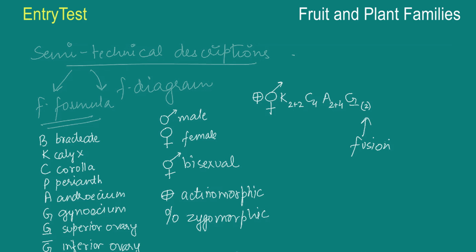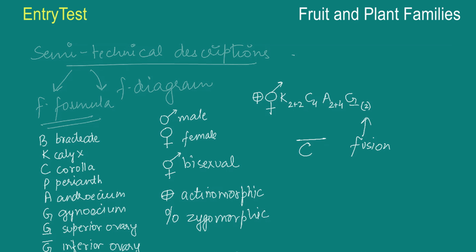And sometimes when they are adhering to each other, that is shown by a line drawn above the symbols of the floral parts. So let's suppose C is there and you put a line, it means they are joined to each other. Now the floral diagram is giving information about the number of parts of a flower, their arrangement, and the relationship that they have with each other. So if you want to draw a floral diagram, I'll show you how it is drawn.